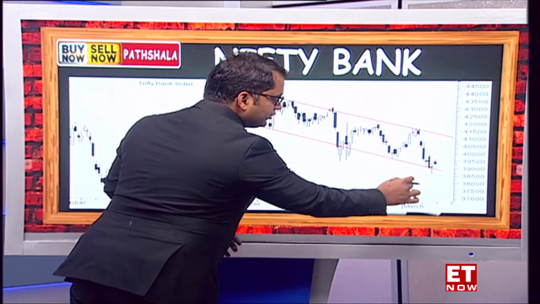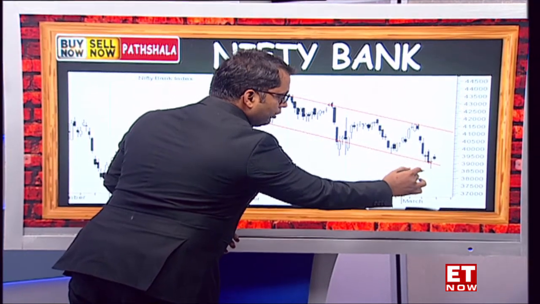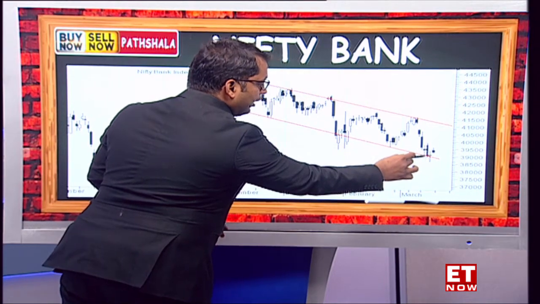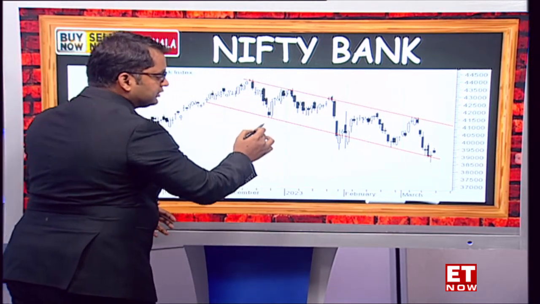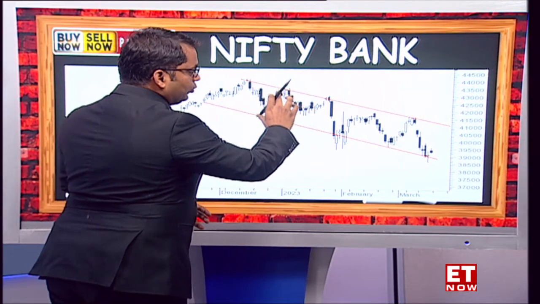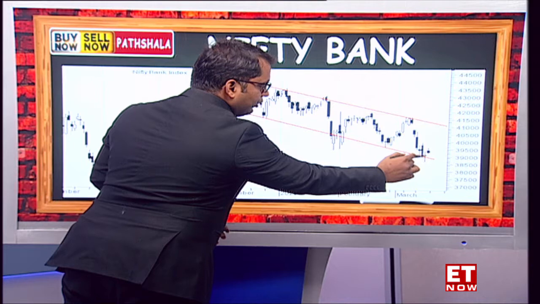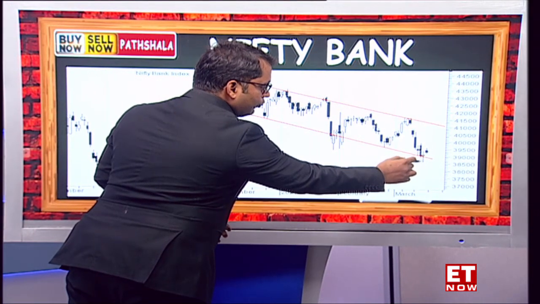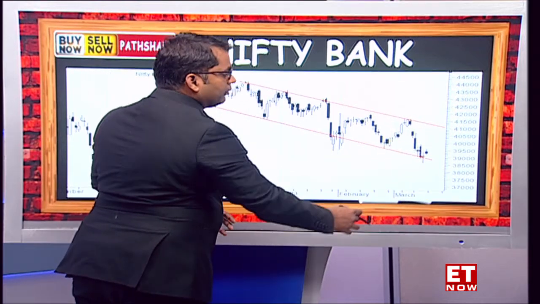Now the reason why this is very important is because we've come back to the lower end of this channel pattern this time around, and the lower end of the channel pattern, at least in the last three such instances, indicates that the markets have gone for a decent bounce, over a span of 7 to 8 trading sessions. So even if we calculate from yesterday's closing, and assuming we don't break below the 38,500 mark which was formed yesterday, we could go in for a bounce on the Bank Nifty in the next 7 days.